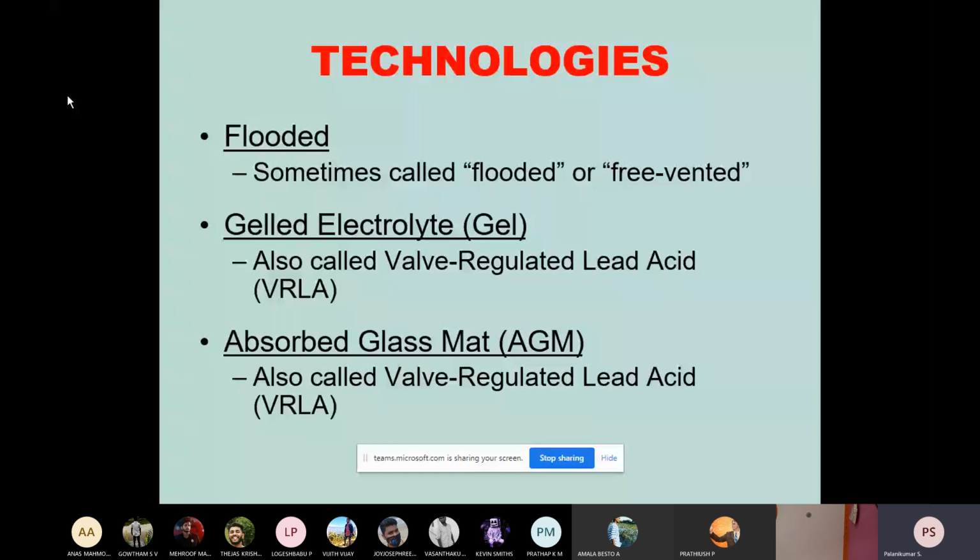And another one is gel electrolyte. In the case of gel electrolyte also, it's called valve regulated lead acid, VRLA. And absorbed glass mat uses a liquid electrolyte. So AGM and gel are the two technologies that we should know. When you are using these batteries, we can avoid frequent filling of electrolytes.